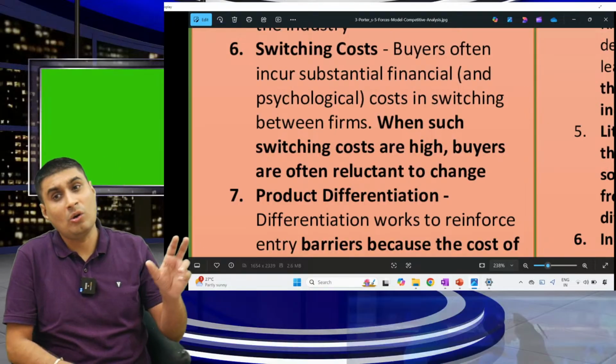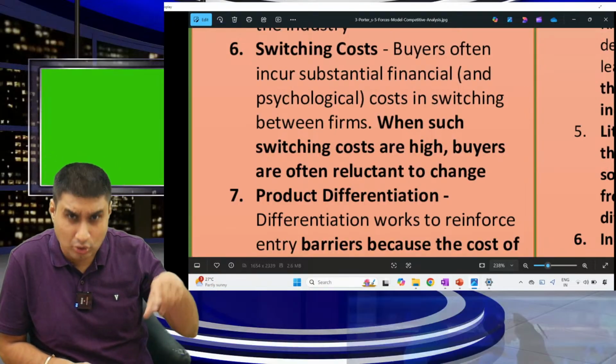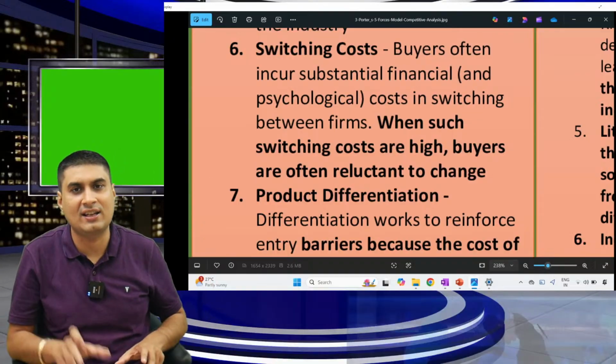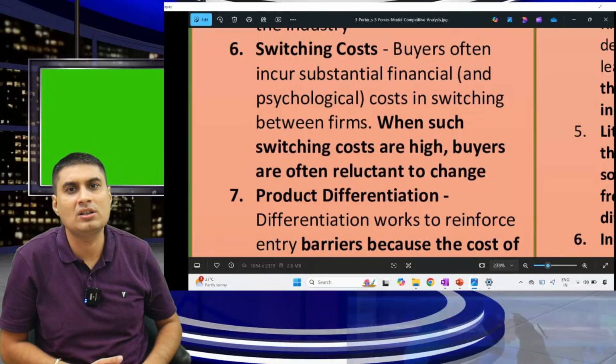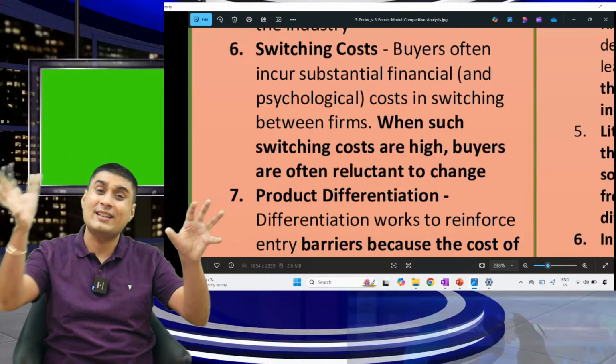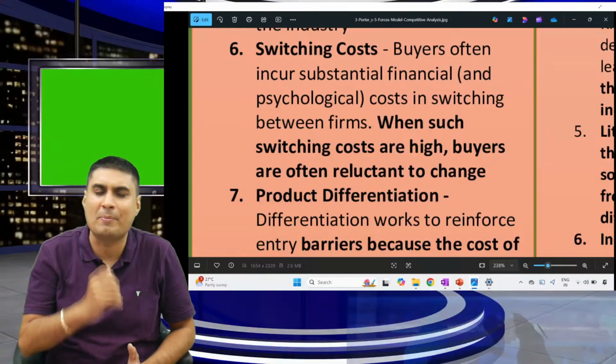What will that CA say? No problem. Whenever you go to a new CA, tell them that you have done 10 frauds in wife's name, brother's name, sister's name. Tell him. No, no, just kidding. 9,000 rupees justified, I will pay you. People don't change because of switching cost. Okay, let's take another better example.